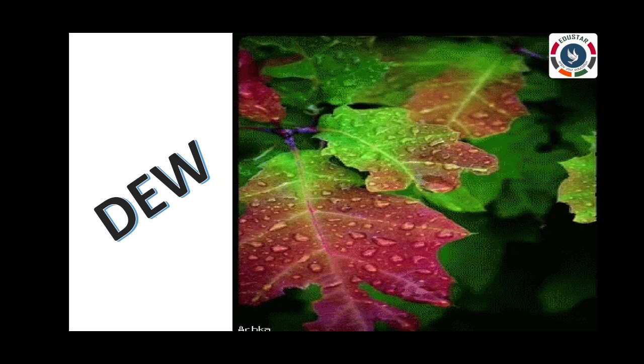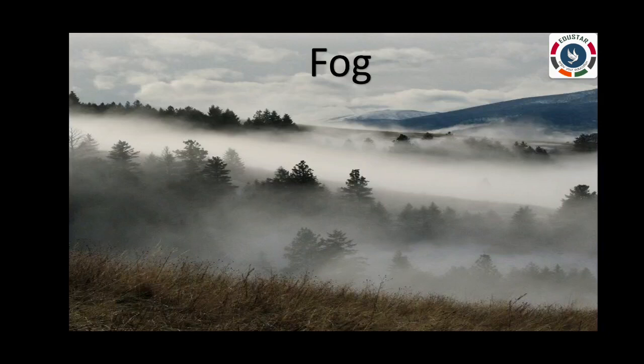First, we will see dew. On a cold morning, water vapor condenses on the surface of the leaves and grass in the form of drops called dewdrops. Fog. In winter season, when it is very cold, water vapor condenses on the dust particles to form thick clouds of tiny droplets just above the land or water. This is called fog.